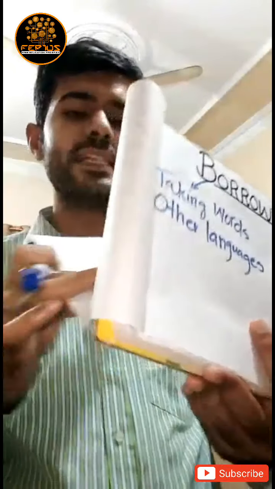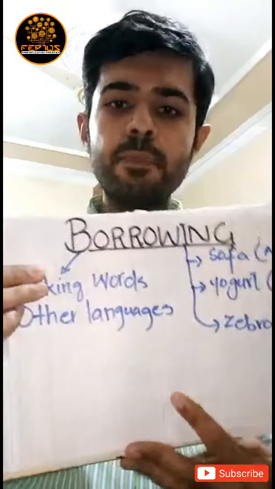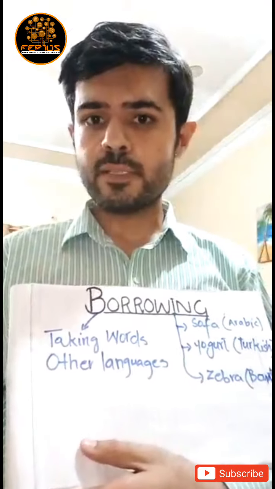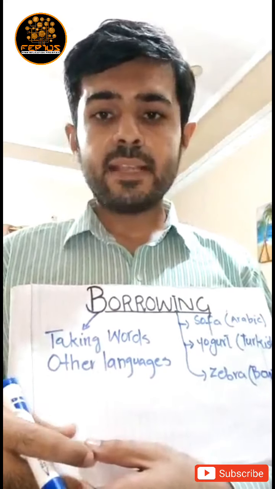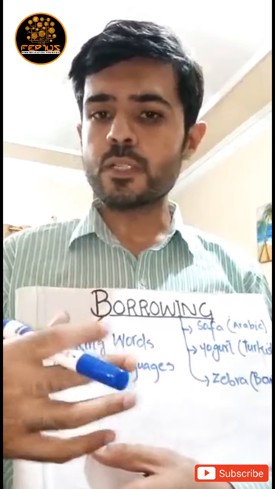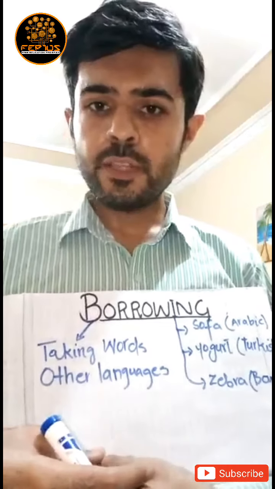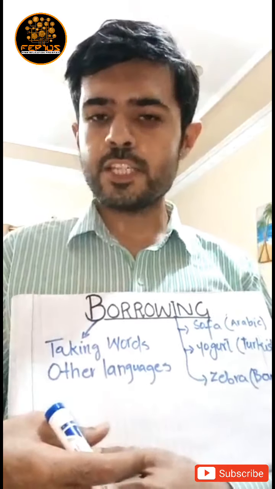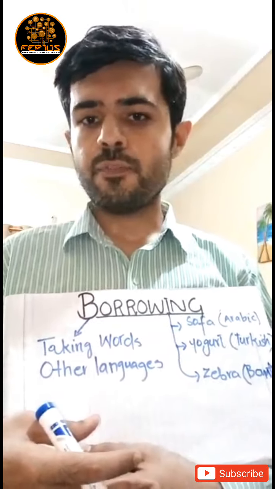Our next word category is borrowing. As the word borrow speaks, those words which we take from other languages, and that process of taking words from other languages is called borrowing. As we know that the English language is the combination of different languages spoken in different parts of the world.